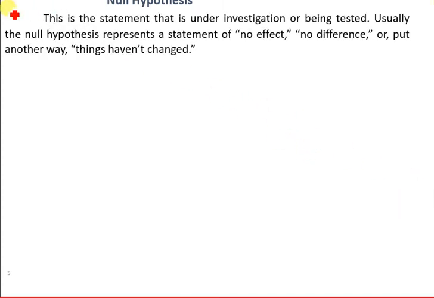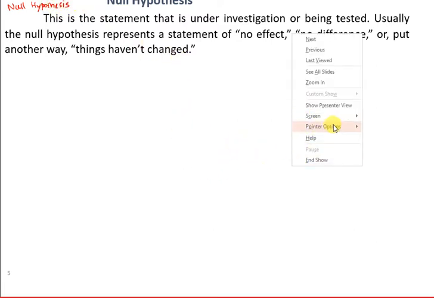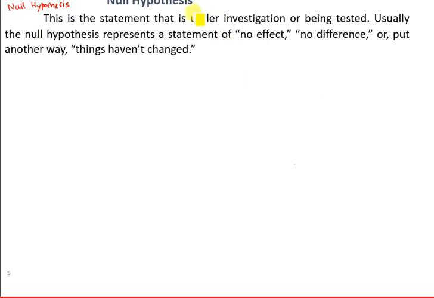The first one is the null hypothesis. The null hypothesis is nothing but the statement that is under consideration, under investigation, or the statement which needs to be tested.